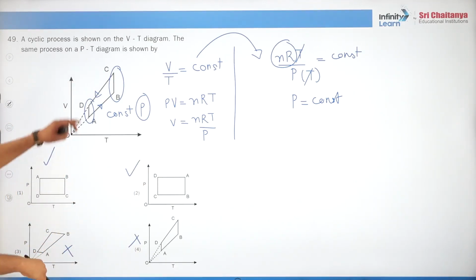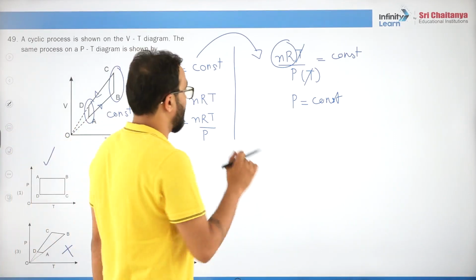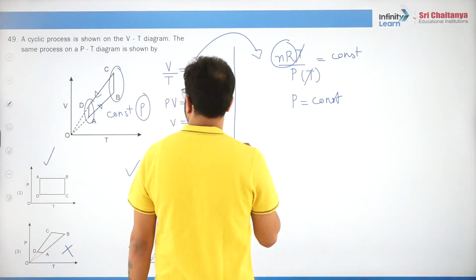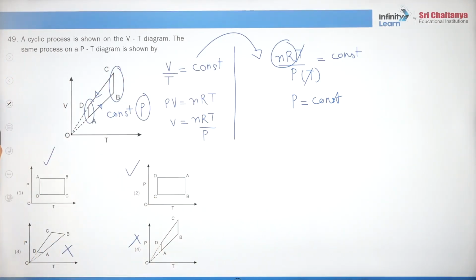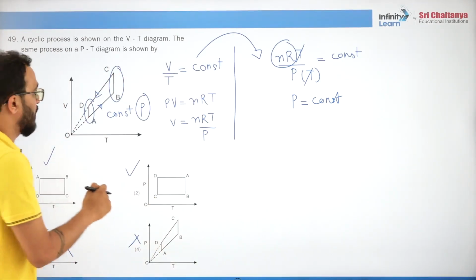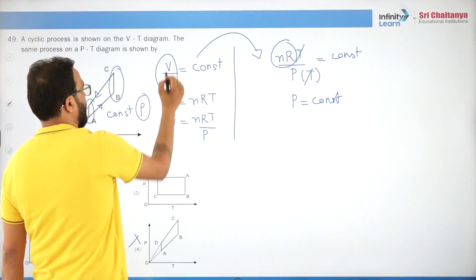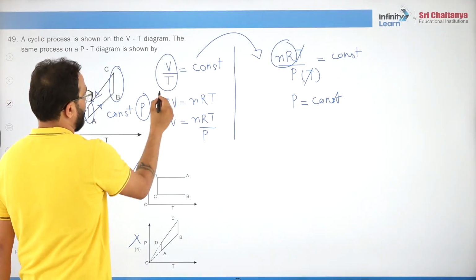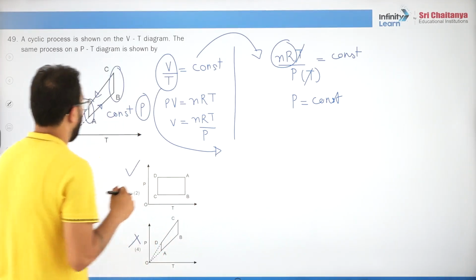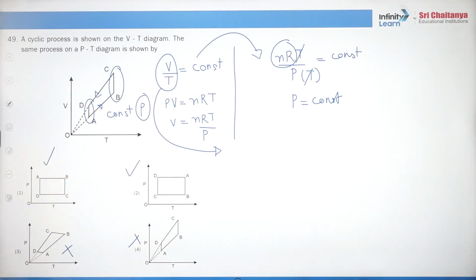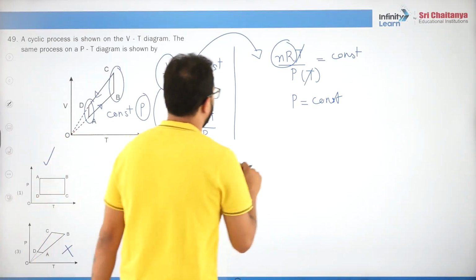Now see, here very carefully, we need to figure out pressure versus temperature. Now pressure is constant. Now see, V by T, how much? V by T is the slope. Can you see that?